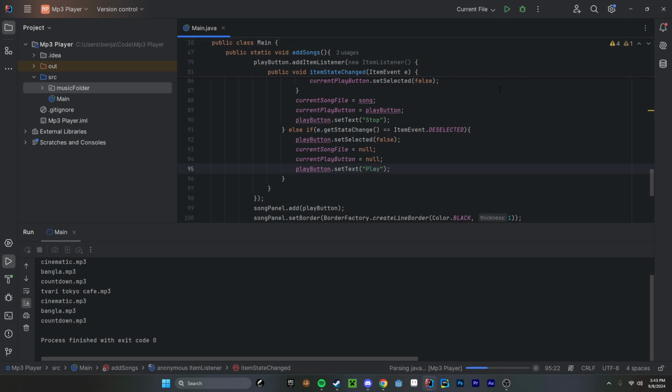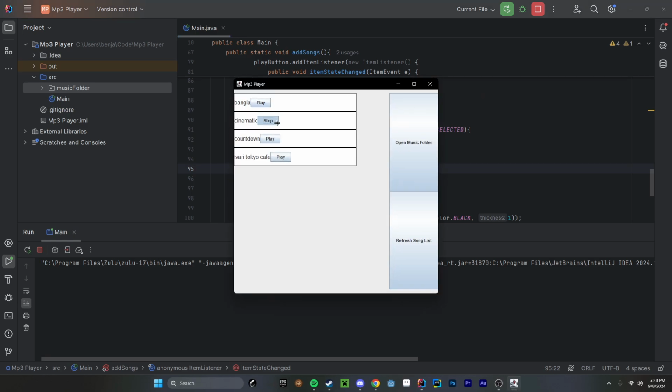And let's see. There we go. Perfect. And we're storing the song file, and we're storing the buttons so that we can deselect it.